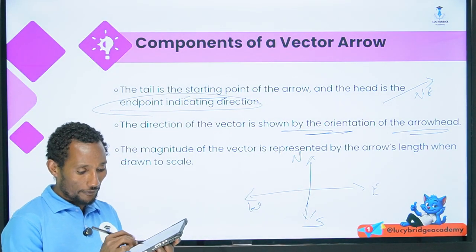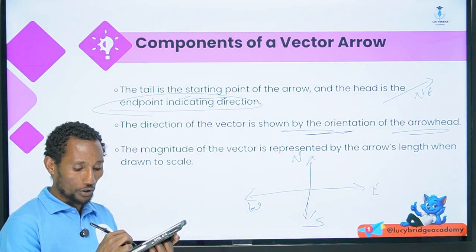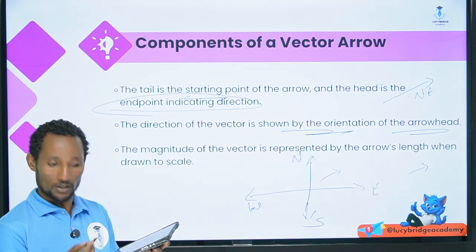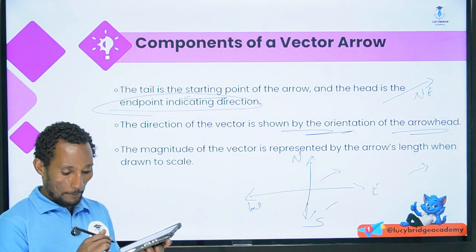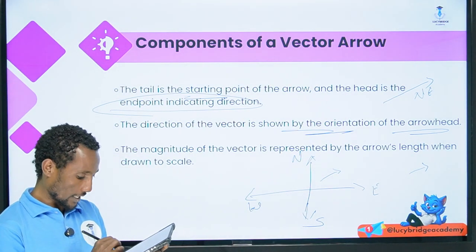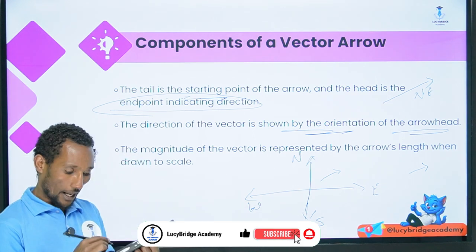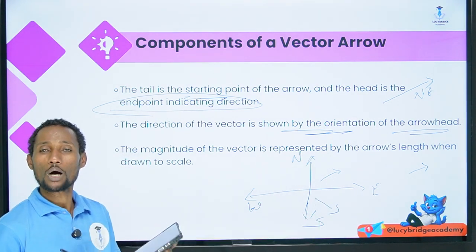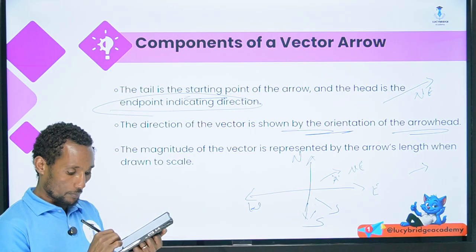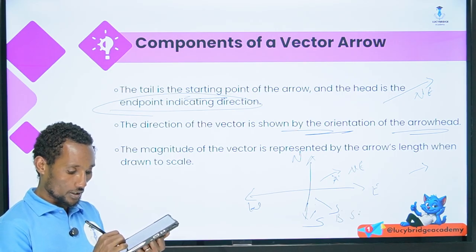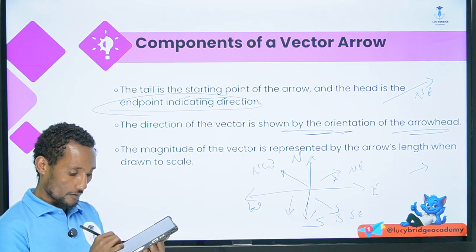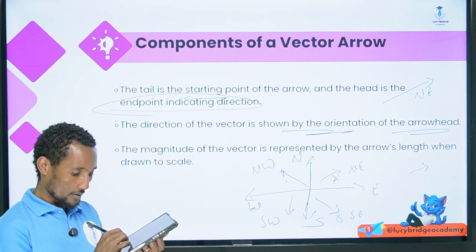So if the given vector, the arrow, is put like this, it is found at the northeast. Like for example here, it's also northeast. But if the direction is directed the other way, like this, it's found southeast. Here A, northeast. Here B, southeast. Whereas here, northwest. Here, southwest. C, D.